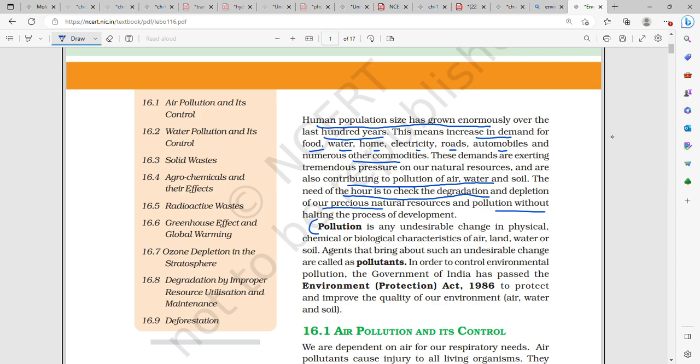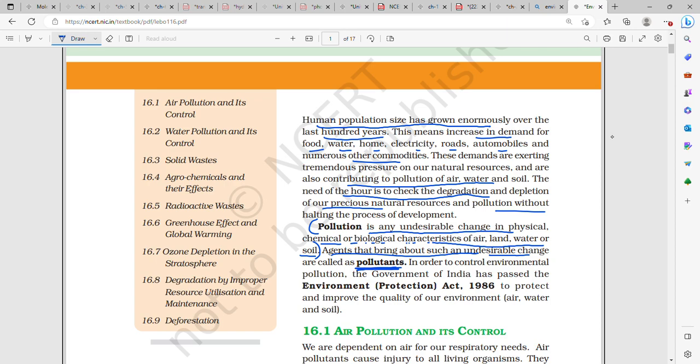What is pollution? Pollution is any undesirable change in physical, chemical, or biological characteristics of air, land, water, and soil. So, any undesirable change which has come in the physical, chemical, or biological characteristic of air, water, land, and soil is called pollution. Agents that bring about such undesirable change are called pollutants.